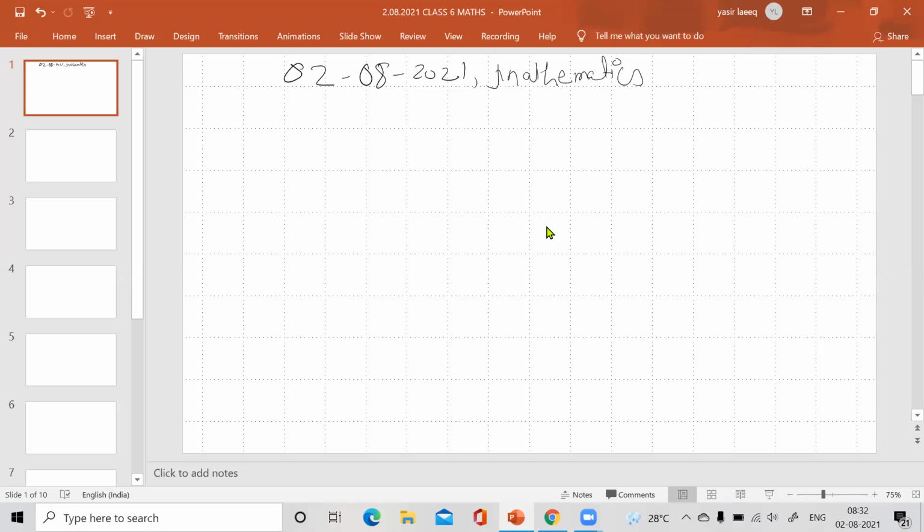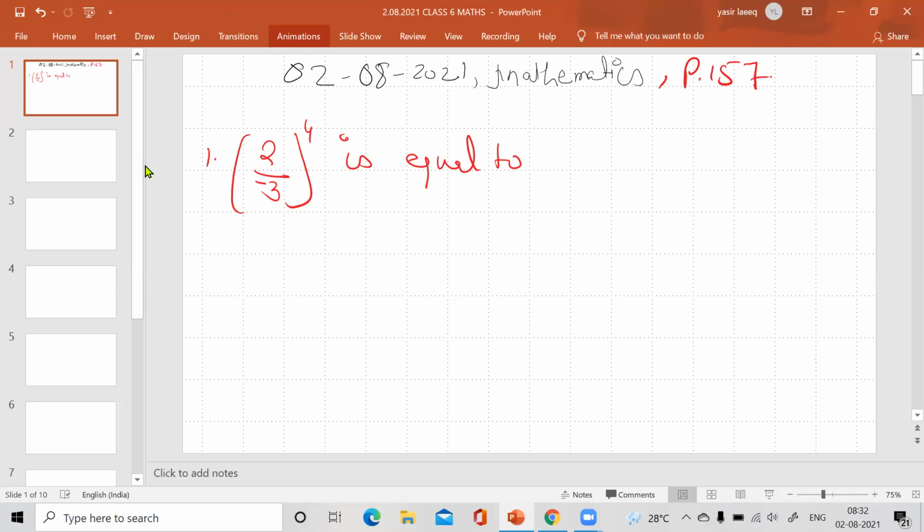Okay, on page number 157, multiple choice questions. The first question is: 2 upon minus 3, the whole power is 4, is equal to. If this multiple choice question comes, what you do, as you know,